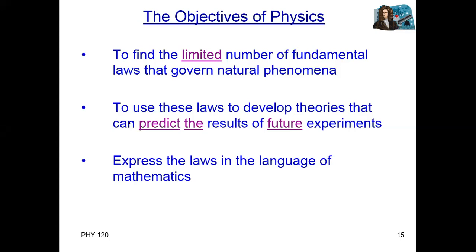I told you the beauty of physics: the objective of physics is, for example, to create a theory. After a theory, we need to develop what? We need to develop an equation for that. With the help of the equation, you can explain many things. For example, you can predict future results, future experiments.